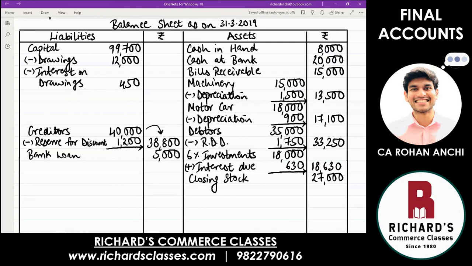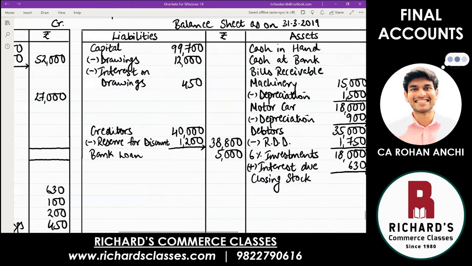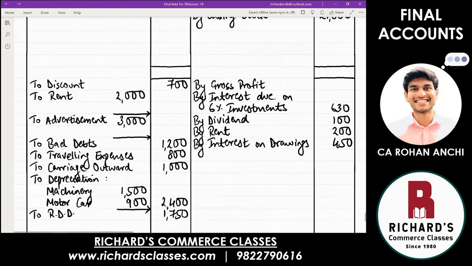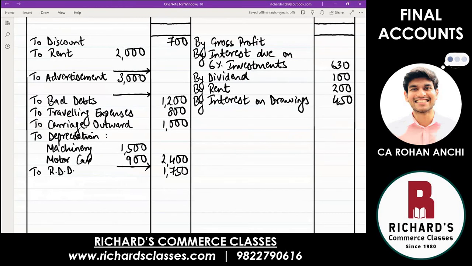Now, can you tell me, receiving a discount, is it an income or an expenditure? Income. We have received discount from the creditors. Let's record that income, and that is profit and loss account, credit side.